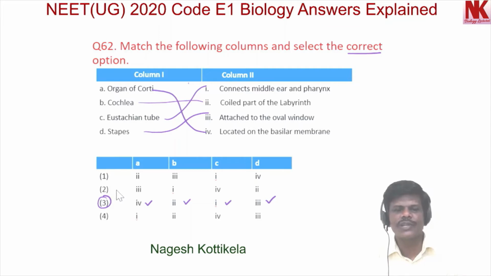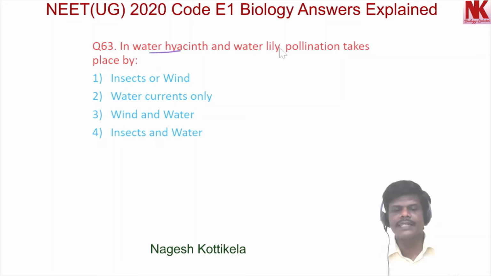Now moving to the next question, that is question number 63. In water hyacinth and water lily, pollination takes place by option 1, insects or wind, option 2, water currents only, option 3, wind and water, option 4, insects and water. Here among the 4 given options, insects or wind is the correct option. In water hyacinth and water lily, pollination takes place by insects or wind. Now moving to the next question, that is question number 64.